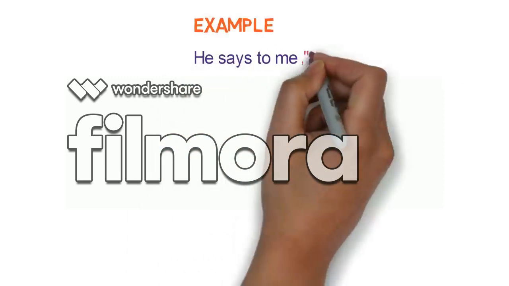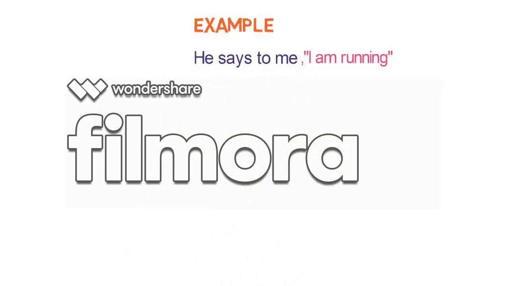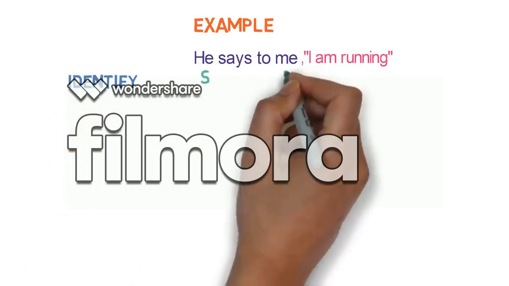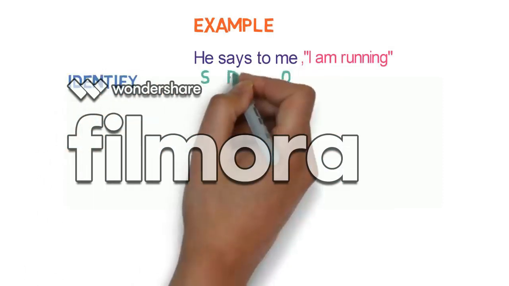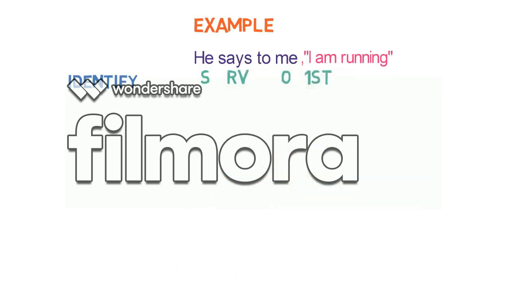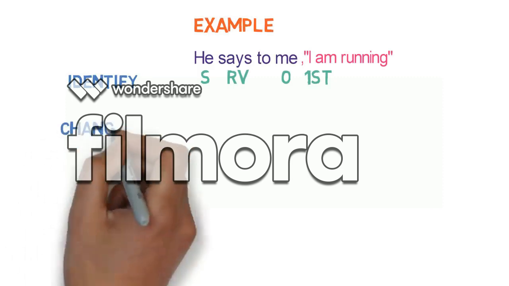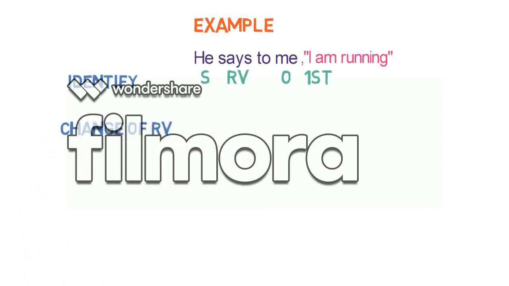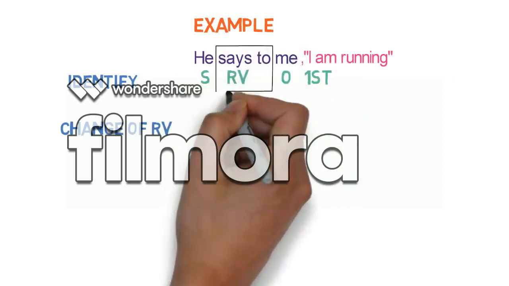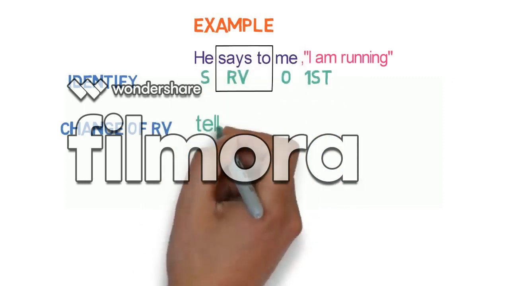He says to me, I am running. The first step here is of identification. Here, he is the subject, me is the object, and says to is the reporting verb. And as says to is in present form, we will not check the tense. Second step is the change of reporting verb. As per the workflow we studied, says to will be converted to tells here.